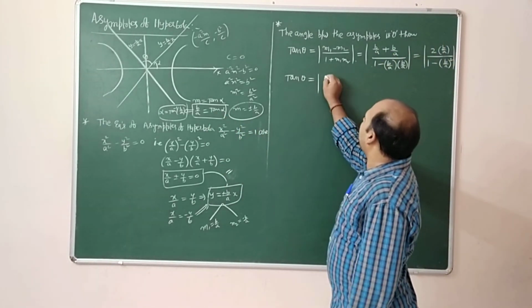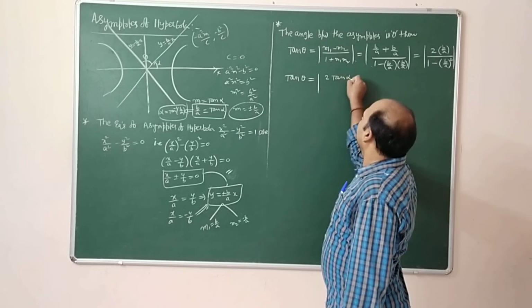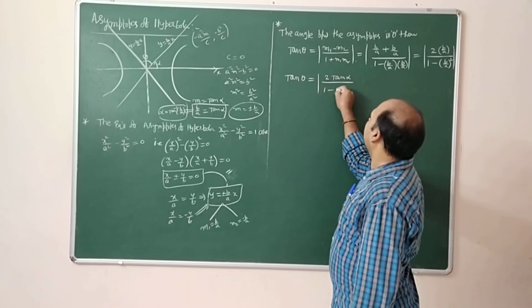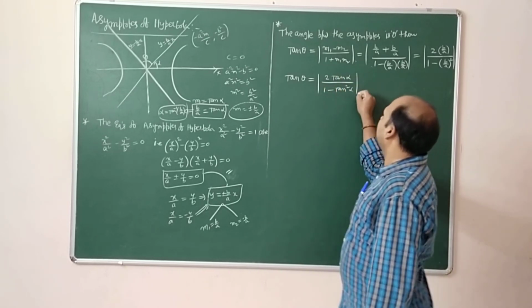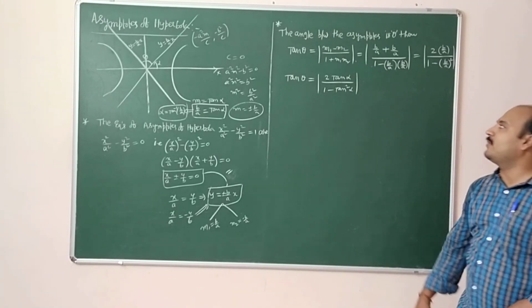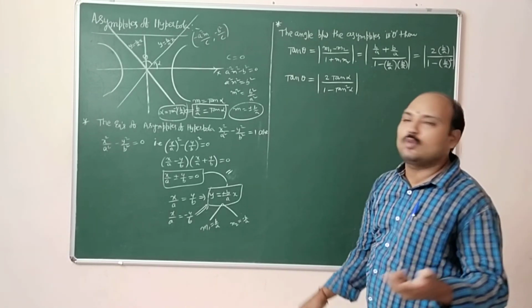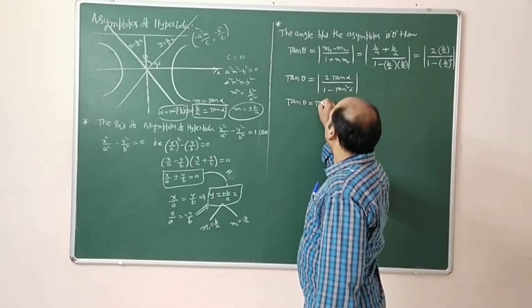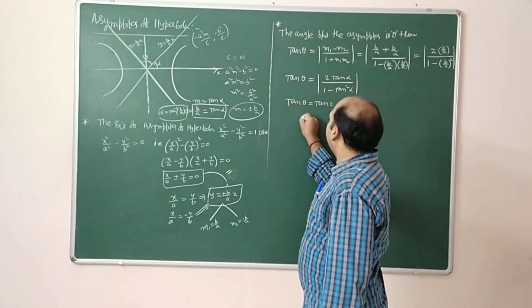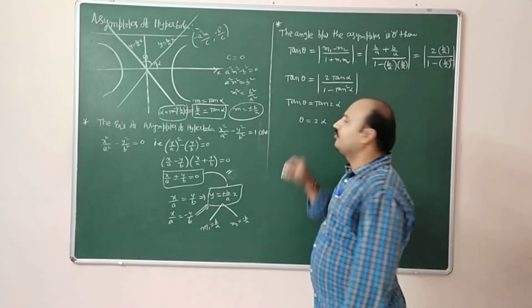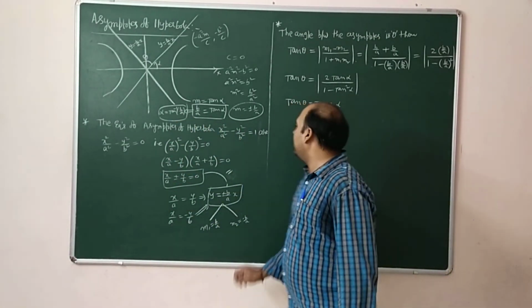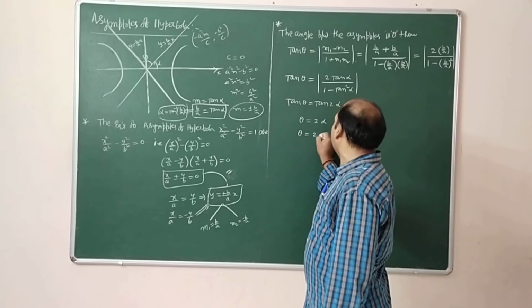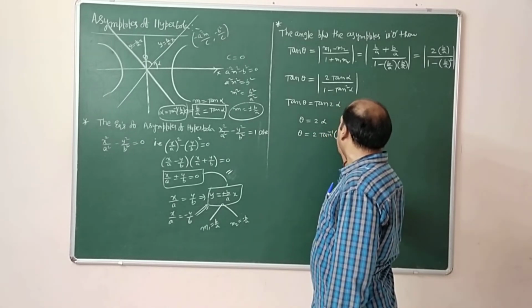So 2 tan alpha by 1 minus tan square alpha. 2 tan alpha by 1 minus tan square alpha is the formula for tan 2 alpha. So tan theta is equal to tan 2 alpha. So by comparing, theta is equal to 2 alpha. What is alpha here? Tan inverse of b by a. So therefore, theta equal to 2 times tan inverse of b by a.